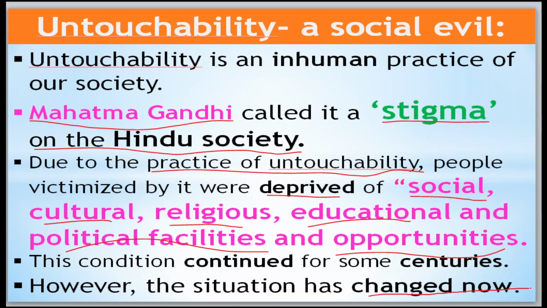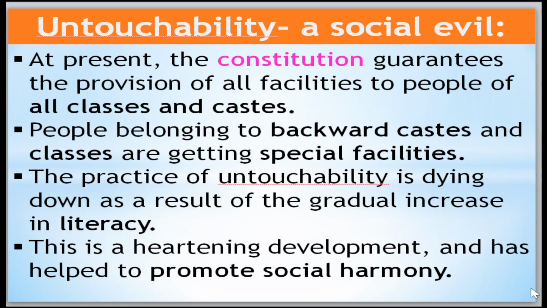It has now changed and become less nowadays. Because of what? The Constitution. The Constitution guarantees all facilities to the people, for all classes and all castes. People belonging to the backward castes and classes have special facilities, like reservation in education and in politics, everywhere.